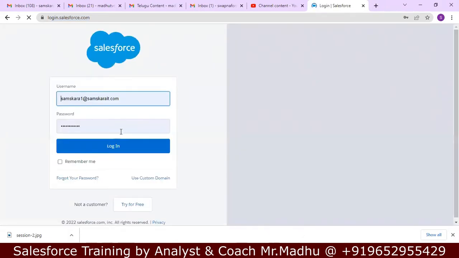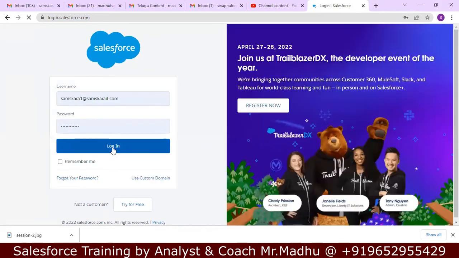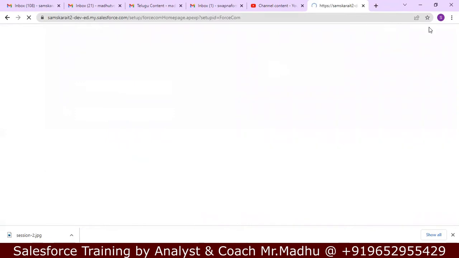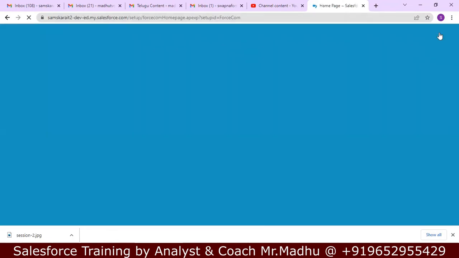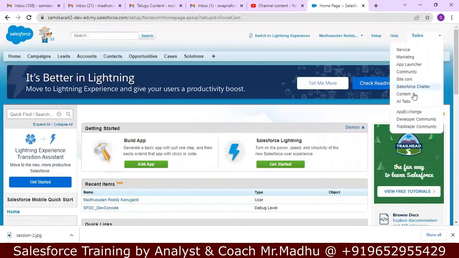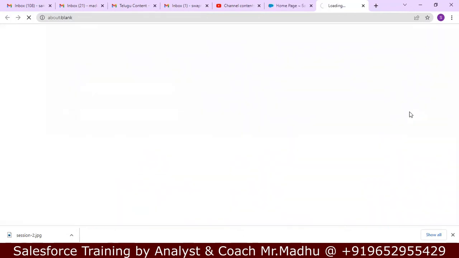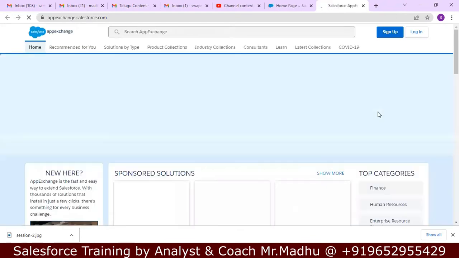We see how to create this account later. Here in the top right corner, App Exchange is available. We create this in other sessions, next 2 sessions mostly. After creating the account, you will understand. This is the App Exchange.